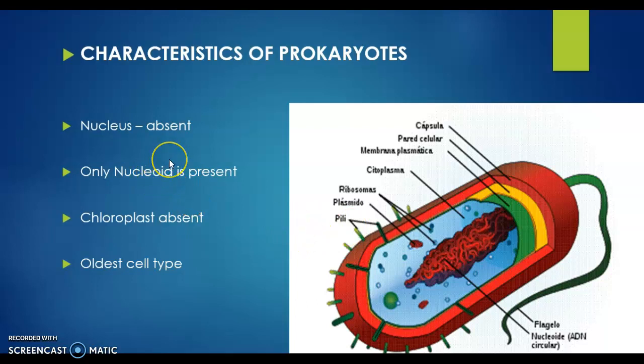The characteristic of prokaryotes is that the nucleus is absent. So the major characteristic of a prokaryote is the absence of the nucleus. Okay, it has only a nucleoid which holds the genetic material, namely DNA. The chloroplast is absent, and the prokaryotes are the oldest cell type.